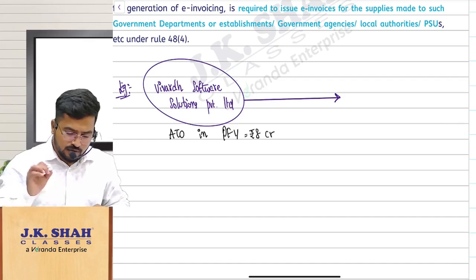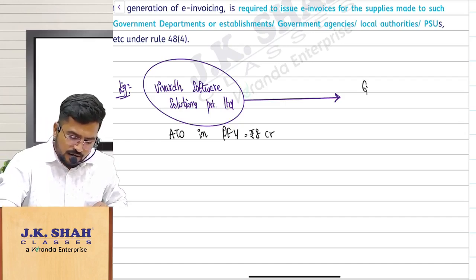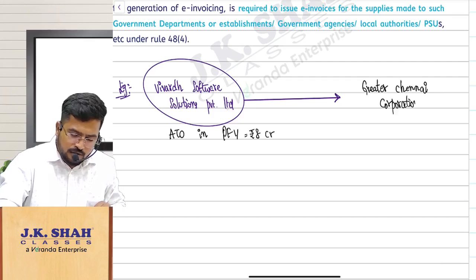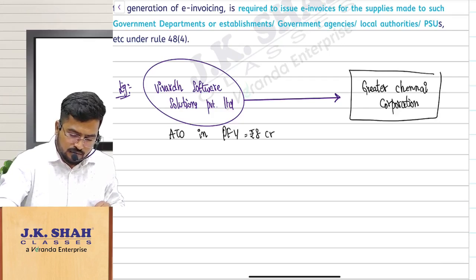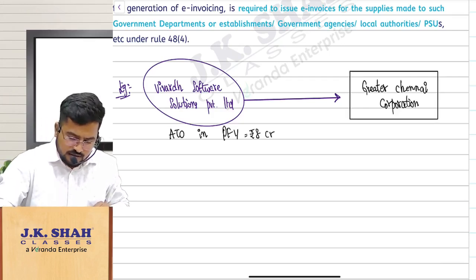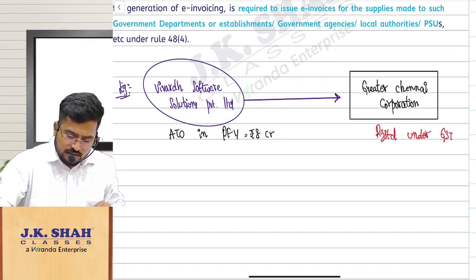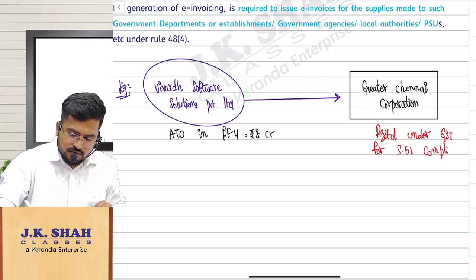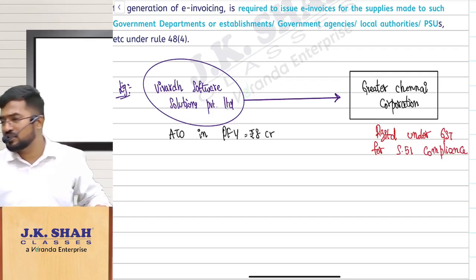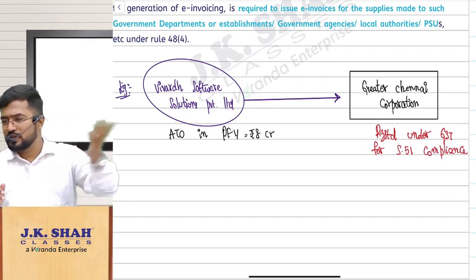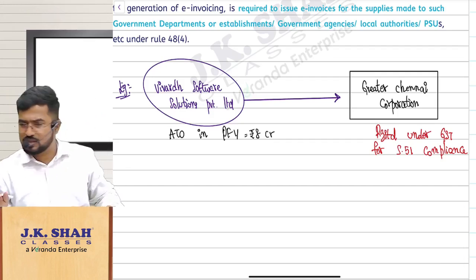Okay. Now, sir, there is a Greater Chennai Corporation. Local authority, yes. Sir, this Greater Chennai Corporation also registered under GST. Why they took registration under GST? Just for section 51 compliance. That means Greater Chennai Corporation has given some contract for somebody to construct the road. For them, they have to deduct TDS, all that stuff. So for that purpose, they got registered.